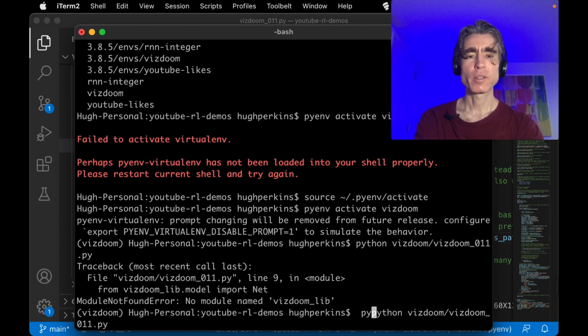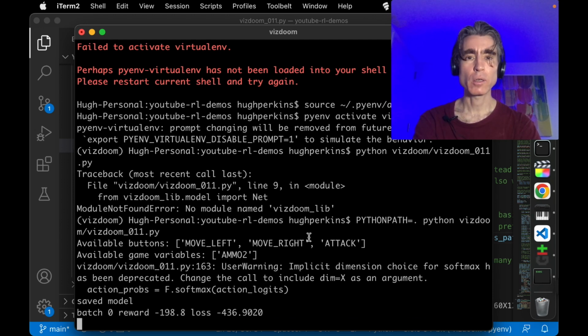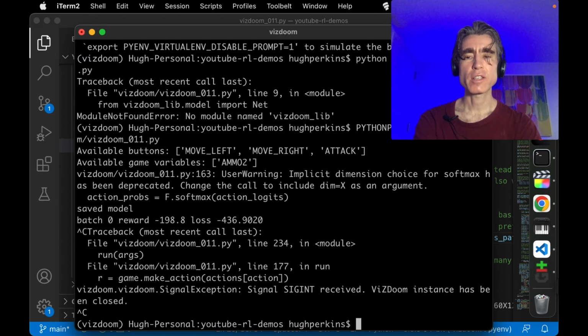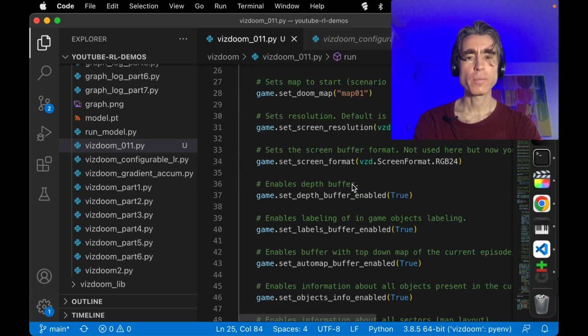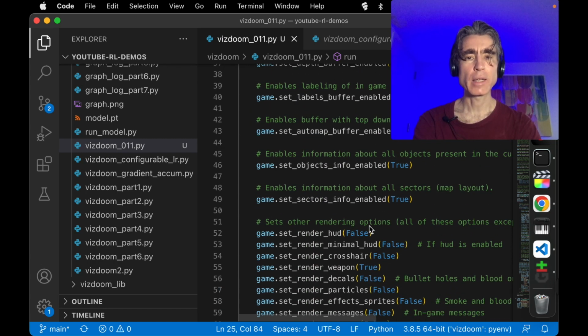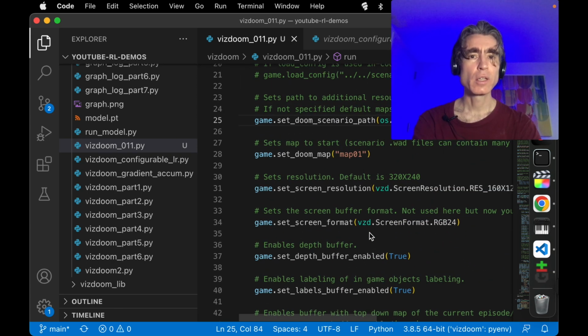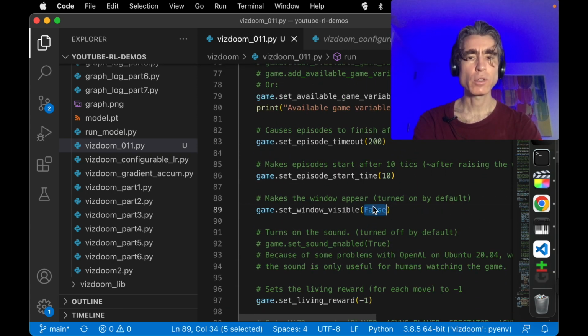Right, yeah, Python path. Sooner or later, I should fix that, but later. So this hasn't learned anything yet, right? It's just going to hopefully appear and just do random stuff. I assume it's just being slow, but it seems to be, oh, okay. Oh, I turned off visualization. Let's turn on visualization. We want to be able to see what's happening for now. Like we don't want it to learn. I mean, it can learn. We're not going to stop it learning. That's not our goal. Our goal is to see what's happening. Set window visible. So let's set that to true.